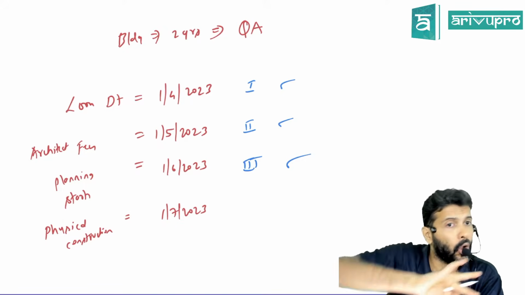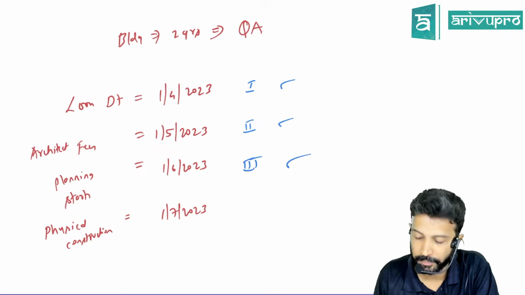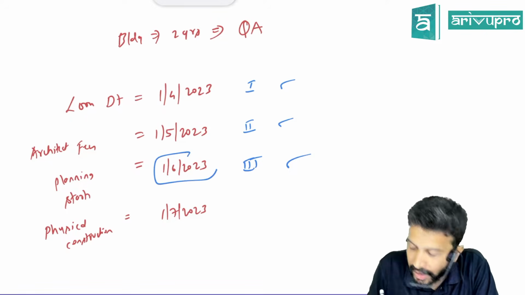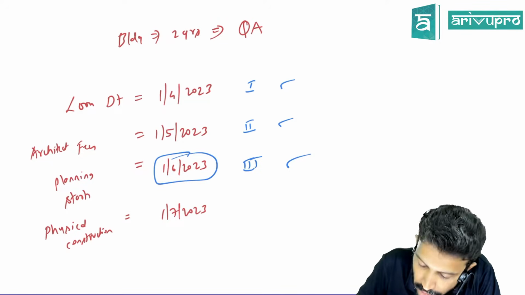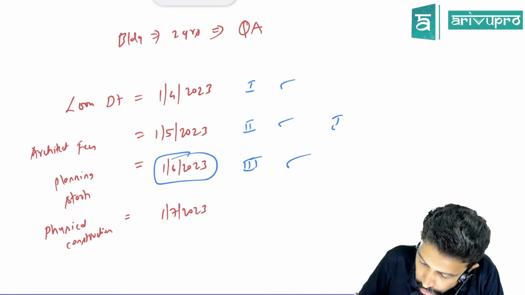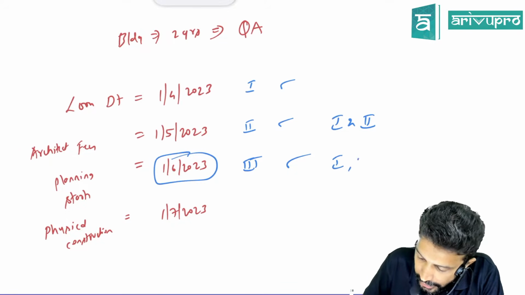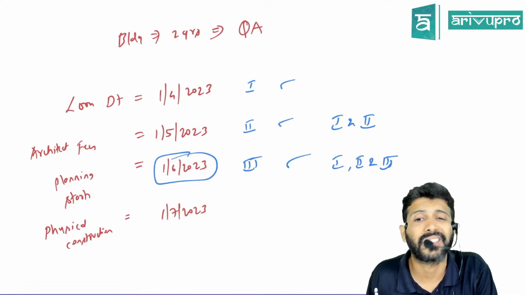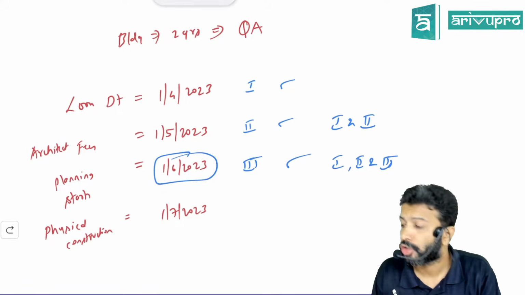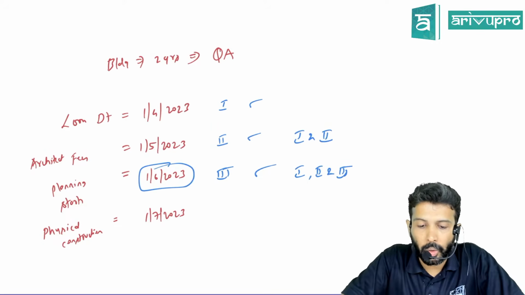It is necessary for all the 3 to be satisfied. In this example, all the 3 are getting satisfied on which date? 1st June 2023, all are satisfied, no? Because the first condition got satisfied from 1st April. So when it comes to 1st May, the first condition is also satisfied, the second is also satisfied. When you approach 1st June, 1st, 2nd and 3rd, all of them are satisfied. So the day on which all the conditions are satisfied in this example is 1st June. So you will start capitalization also from 1st June itself. Doubt? Got it?